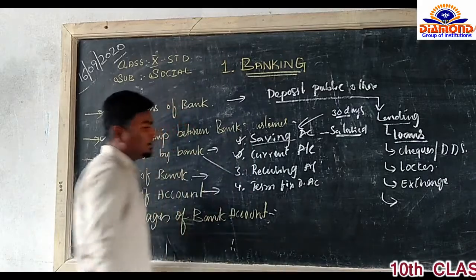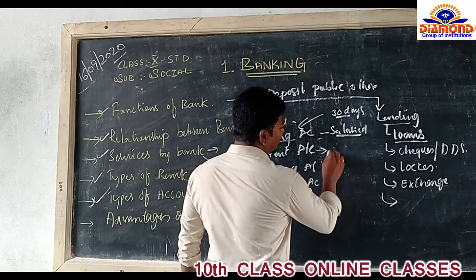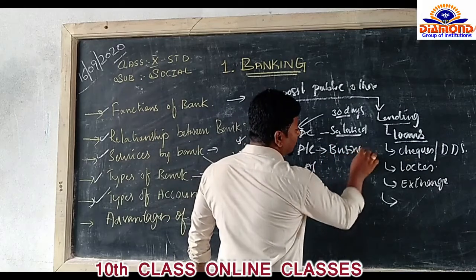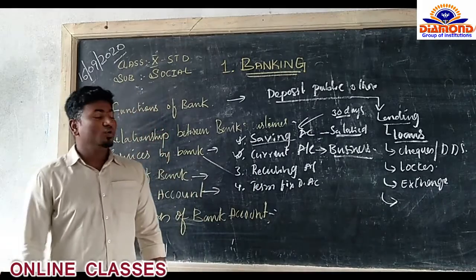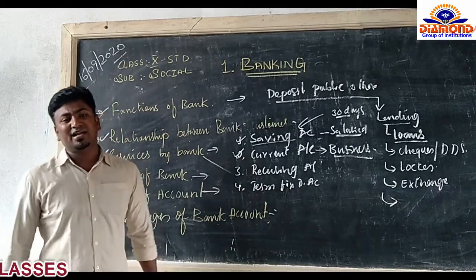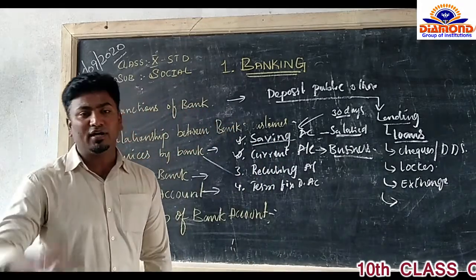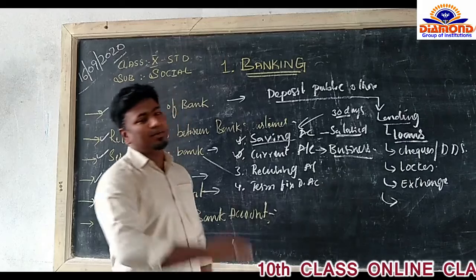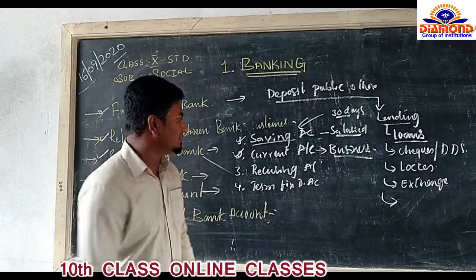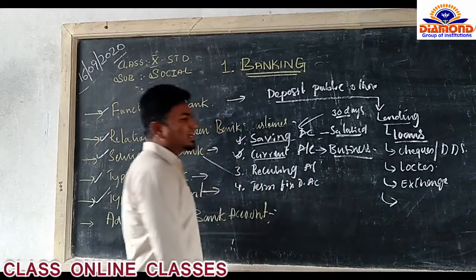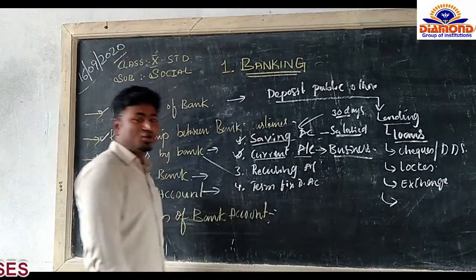What is this current account? Today we know that many people are not salaried. There are many people who are in the business category. These business people have limitless transactions in their account. They don't prefer a saving account because a saving account has a limit for deposit and withdrawal. It might be like 1 lakh, 2 lakh. More than that is not possible, and they have extra charges. But in a current account, the opening charges are different, and also the maintenance of the current account is different.